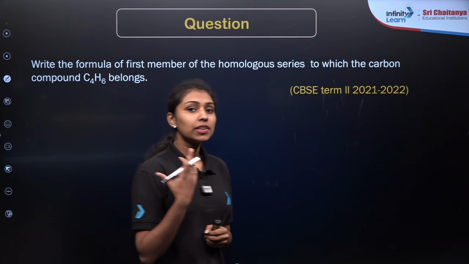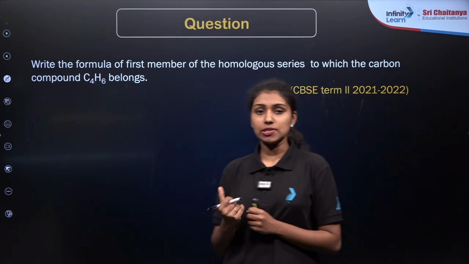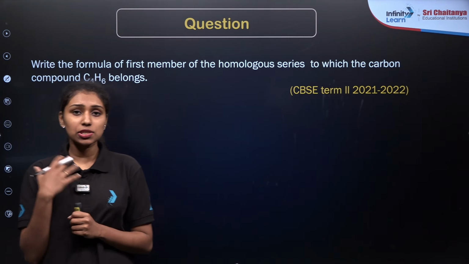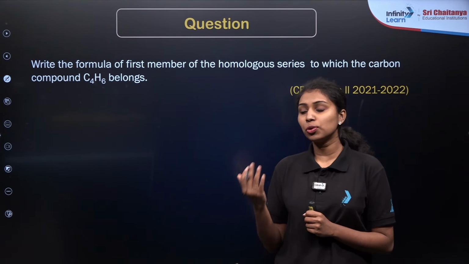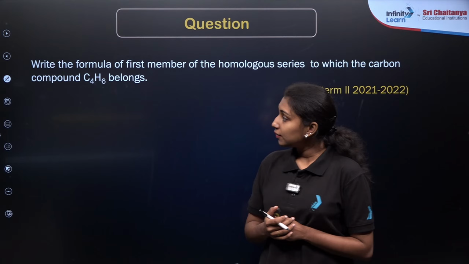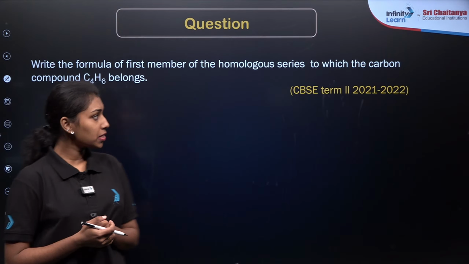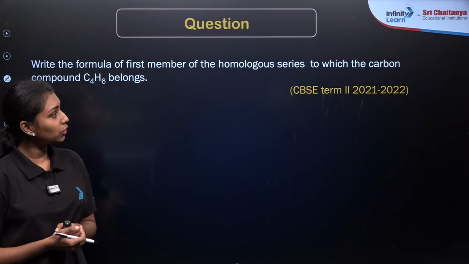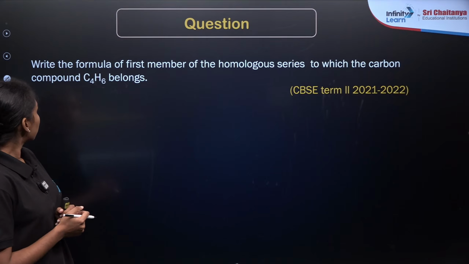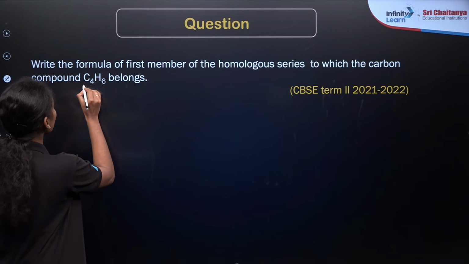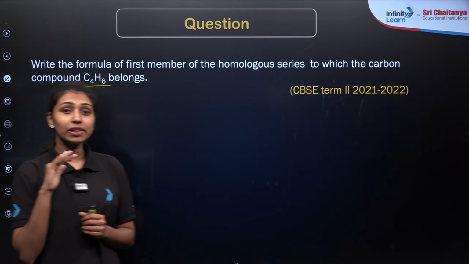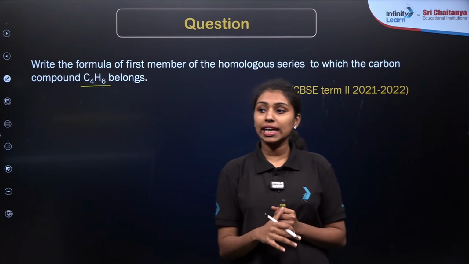Okay, conductor of electricity we can define in terms of the free movement of ions. But in the case of these covalent compounds, there is no chance for the formation of cations or anions, so that is why they are poor conductors of electricity. Then what about this question? This question was asked in CBSE Term 2, 2021 and 2022. Write the formula of the first member of the homologous series to which the carbon compound C4H6 belongs. So first we need to identify whether it is an alkene, alkane or alkyne.